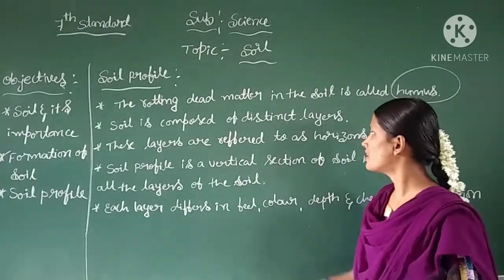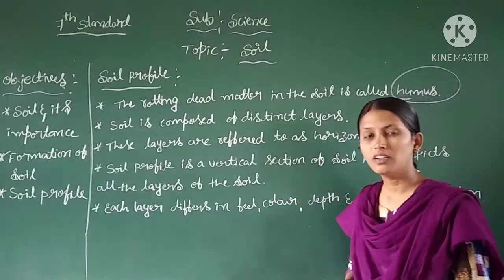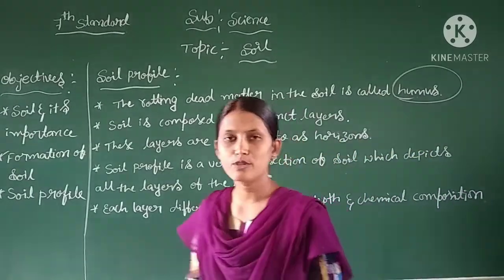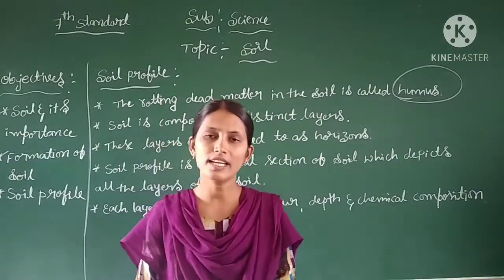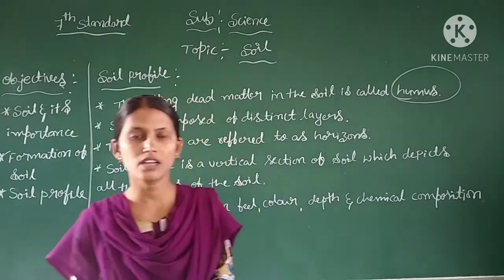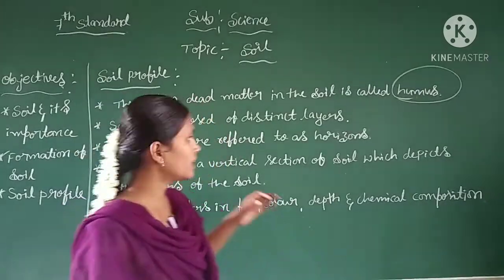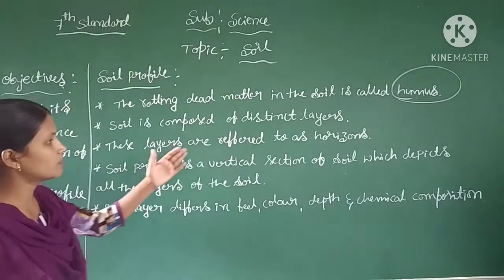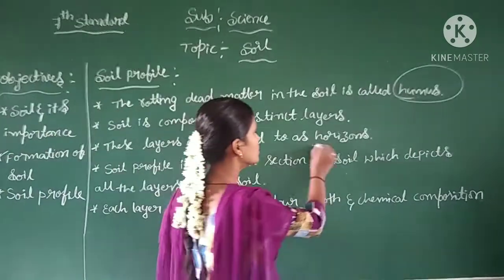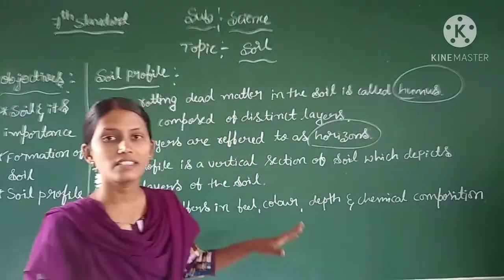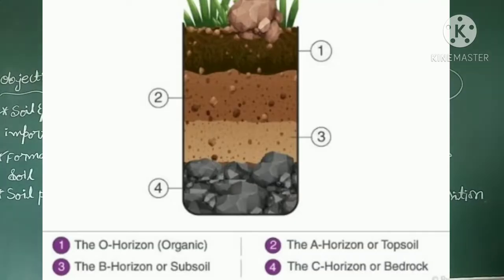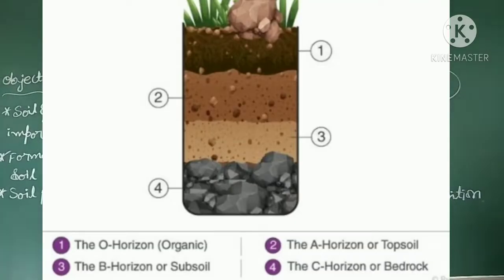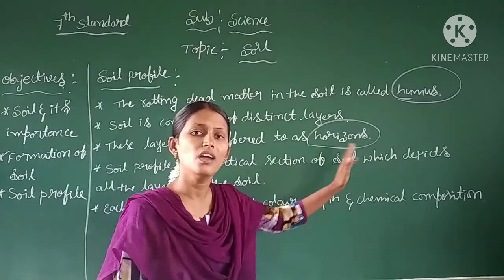Soil is composed of distinct layers. In the activity, as we have observed, it forms distinct layers. These layers are referred to as the horizons. So these layers we can consider as the horizons: A horizon, B horizon, C horizon, and the bedrock. These four types are the layers of the soil that we consider as the horizons.